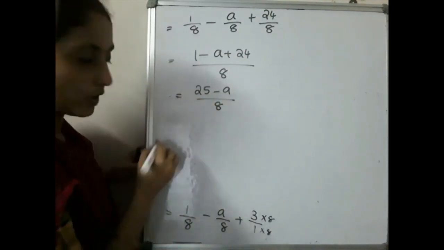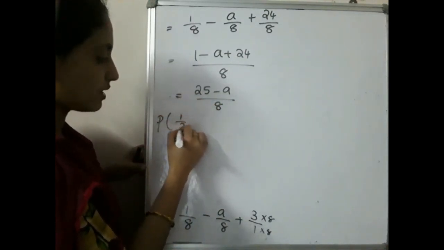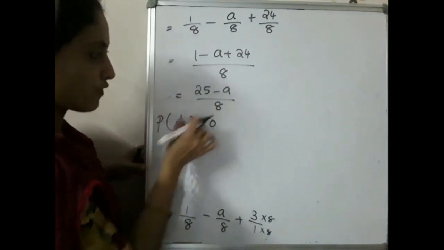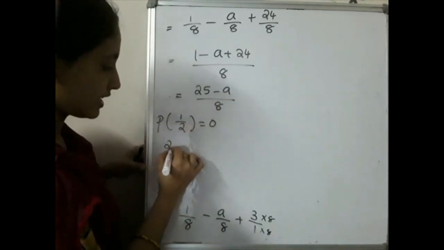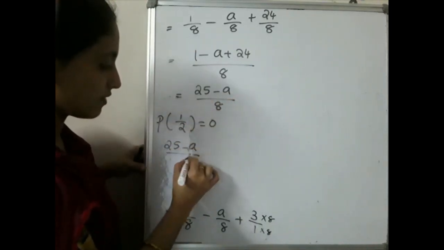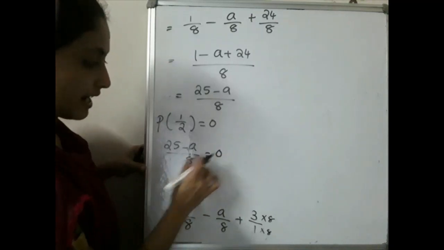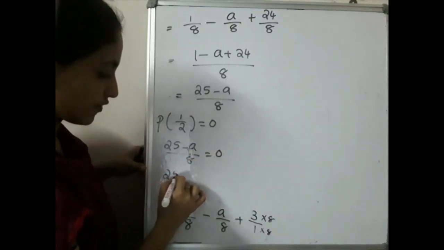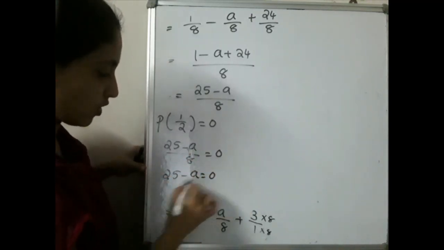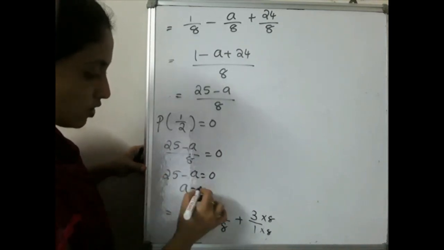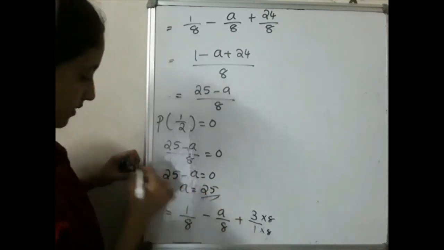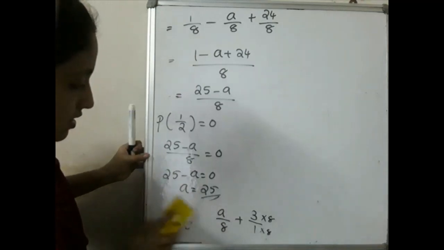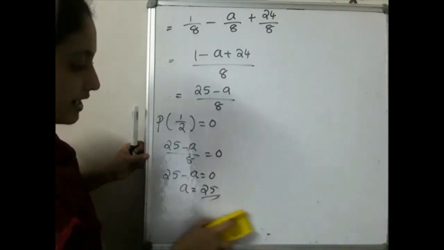According to our question, p of 1 by 2 will be equal to 0. P of 1 by 2 is this one. So 25 minus a by 8 will be equal to 0. 8 moves to this side, that becomes 25 minus a is equal to 0. That is a will be equal to 25. Hope you are clear. How will you find the value for a?